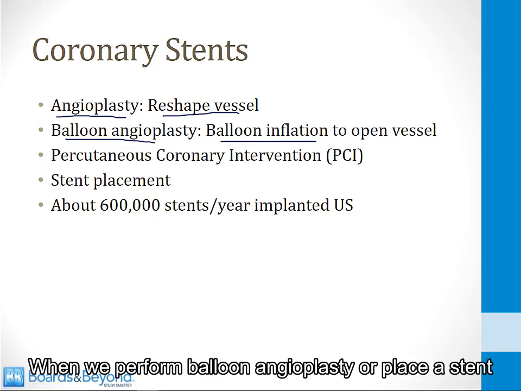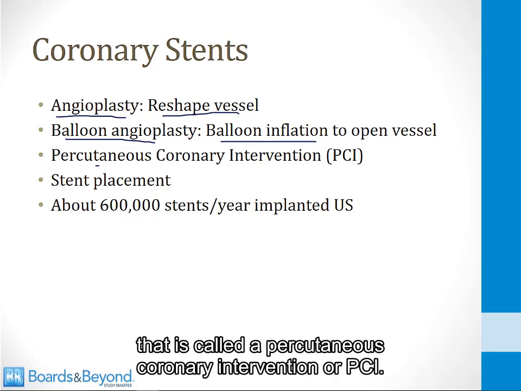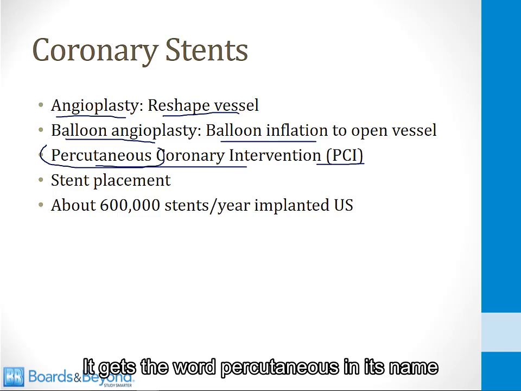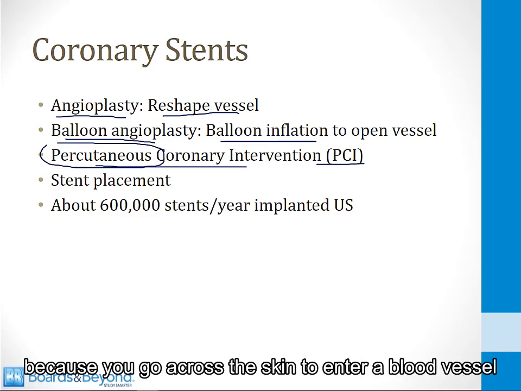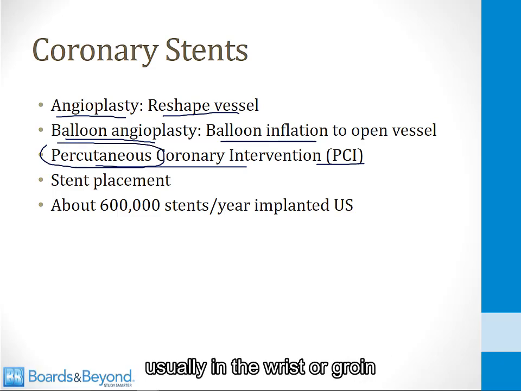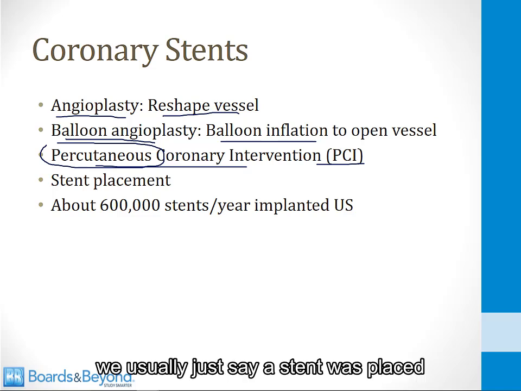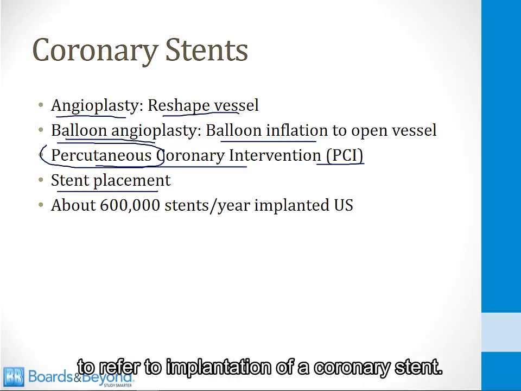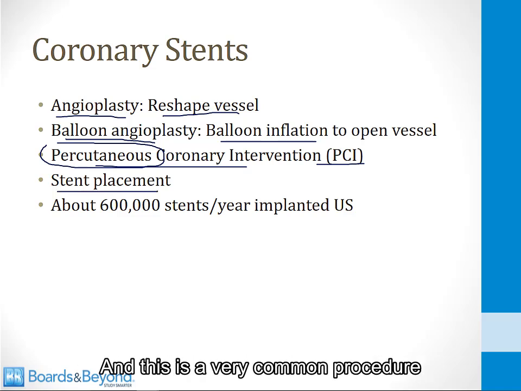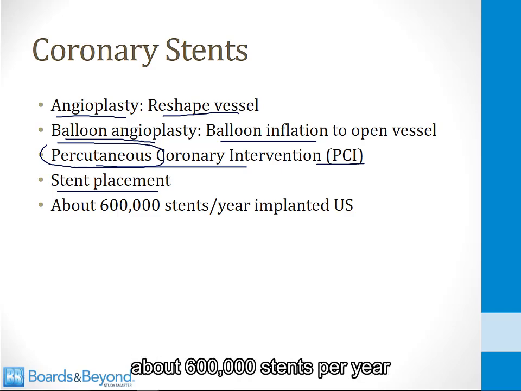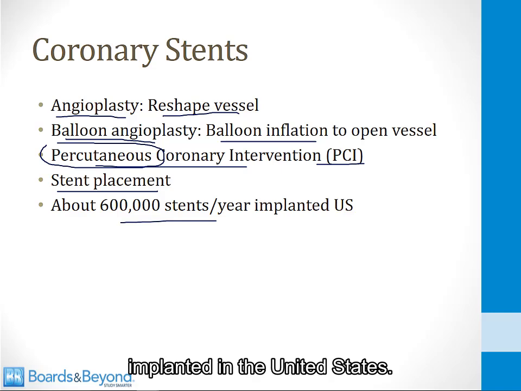When we perform balloon angioplasty or place a stent, that is called a percutaneous coronary intervention, or PCI. It gets the word percutaneous in its name because you go across the skin to enter a blood vessel, usually in the wrist or a groin, and then catheters are inserted and threaded up to the heart. And then finally, we usually just say a stent was placed to refer to implantation of a coronary stent. And this is a very common procedure. About 600,000 stents per year are implanted in the United States.